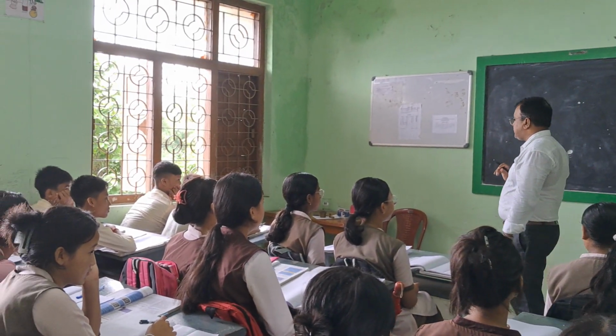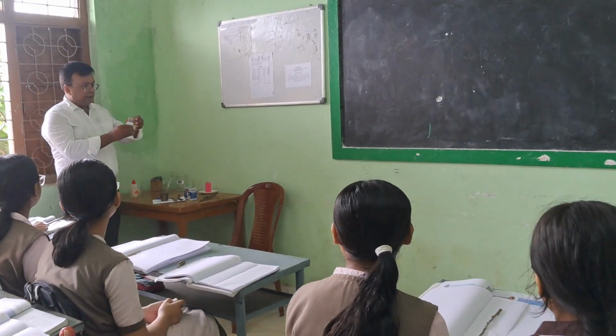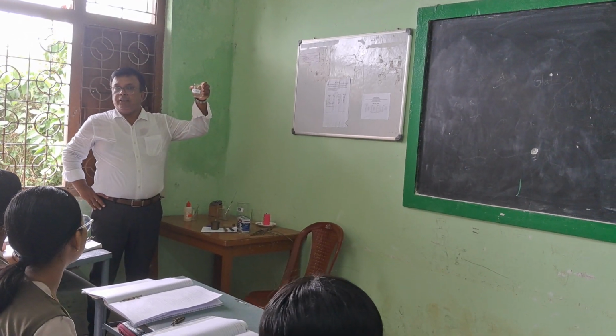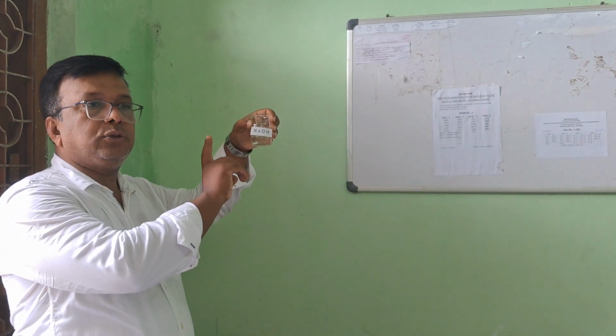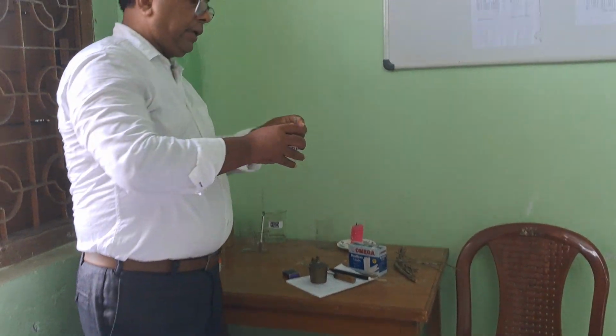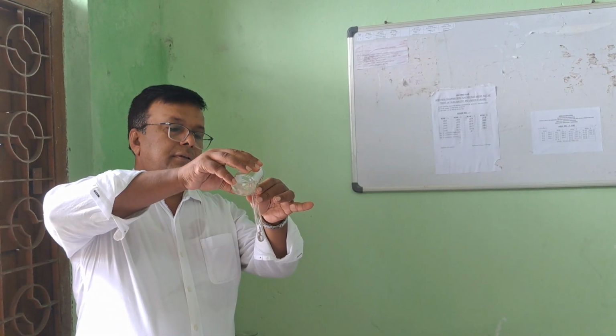Now let us come to another example. This is sodium hydroxide. It is a base. Now I am taking a little sodium hydroxide here.